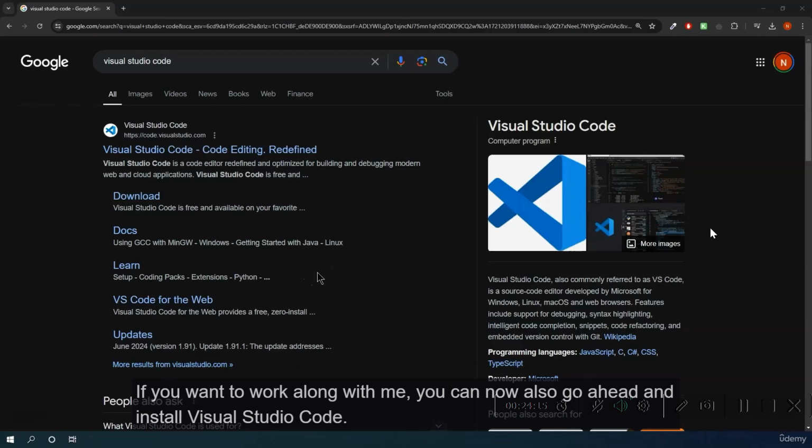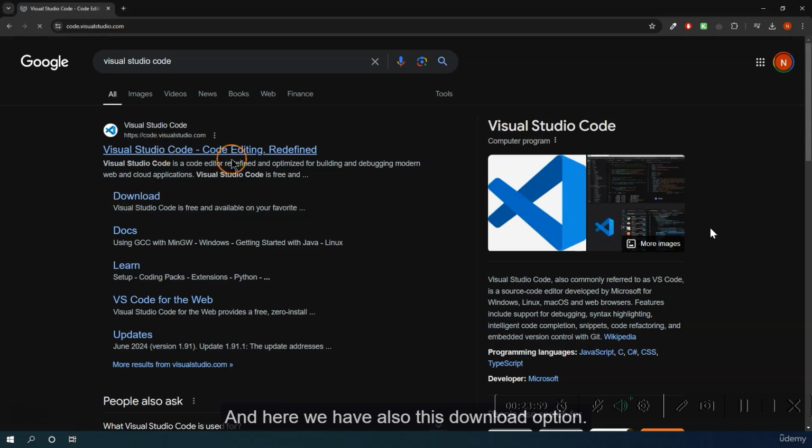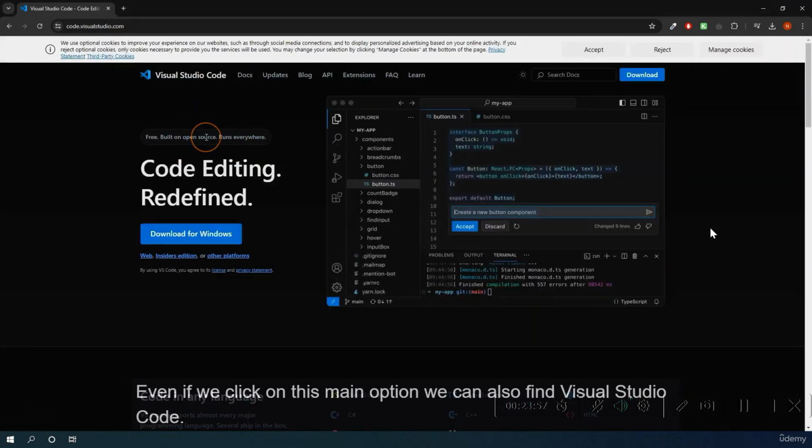If you want to work along with me, you can now also go ahead and install Visual Studio Code. And in this lecture, we just quickly explain how this works. So essentially, I'm just searching for Visual Studio Code. This is the first link that appears. And here we have also this download option. Even if we click on this main option, we can also find Visual Studio Code.